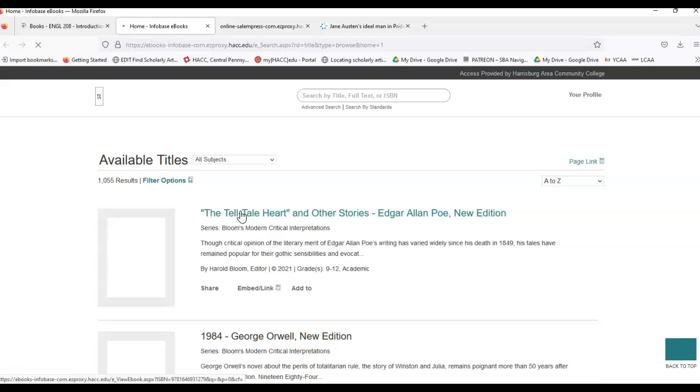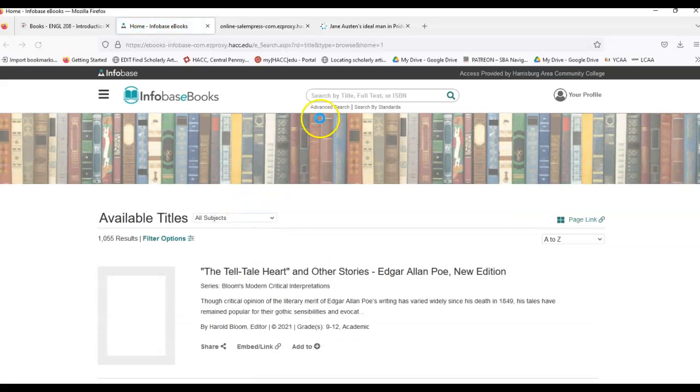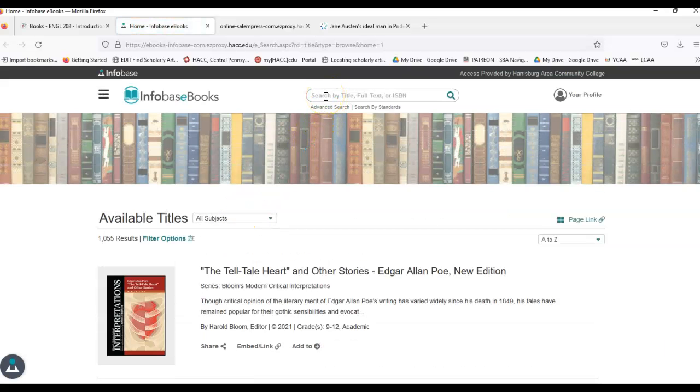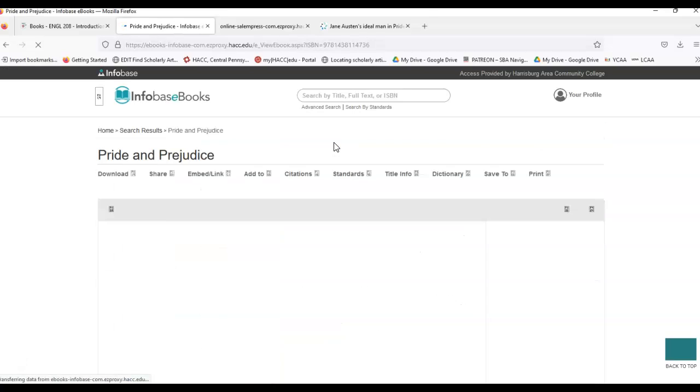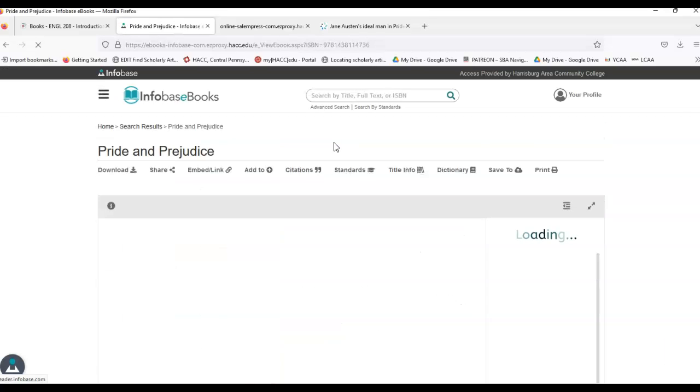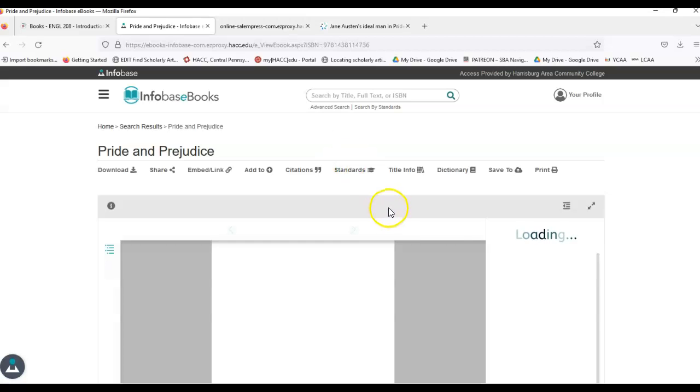Now, the ebook collection is going to operate a little bit differently than what we were looking at with the article databases. So think of these as if you were browsing the shelves in the library. So if I do Pride and Prejudice, you're getting access to each of the books in the literary criticism collection.